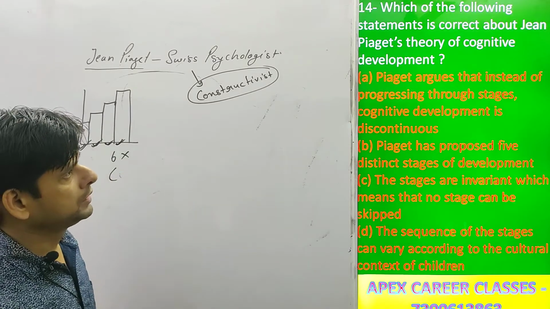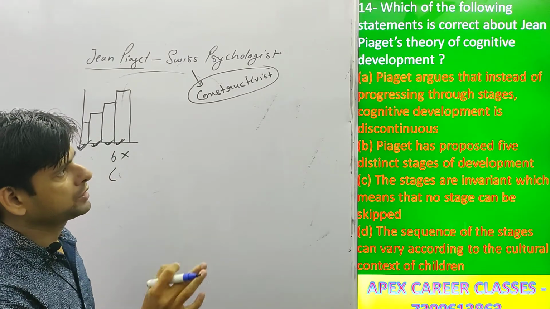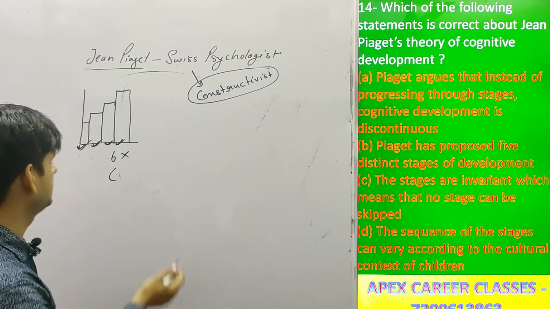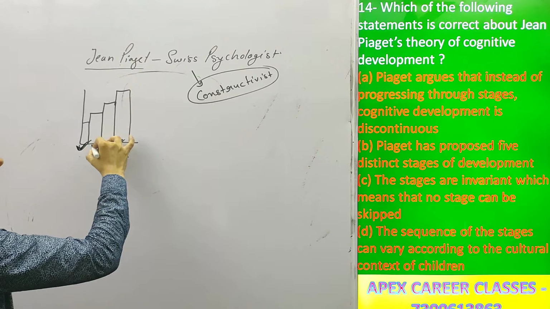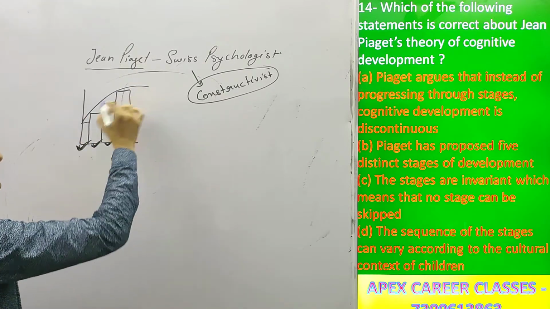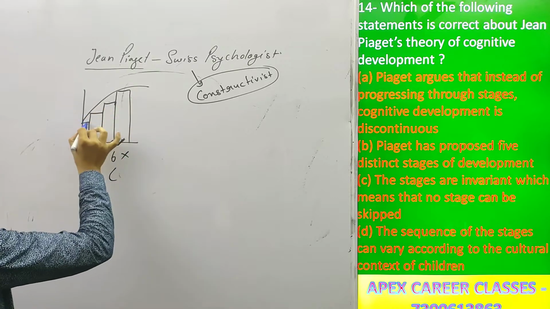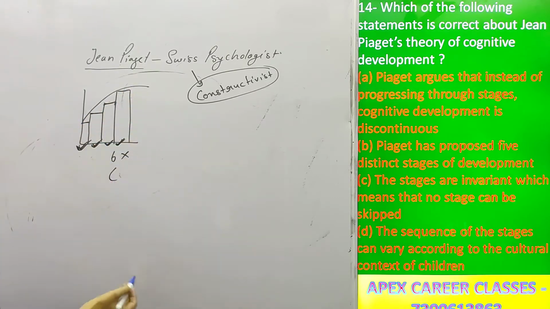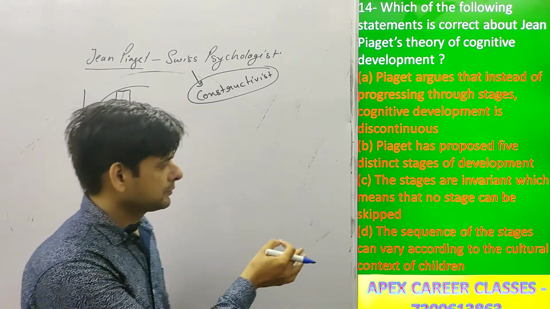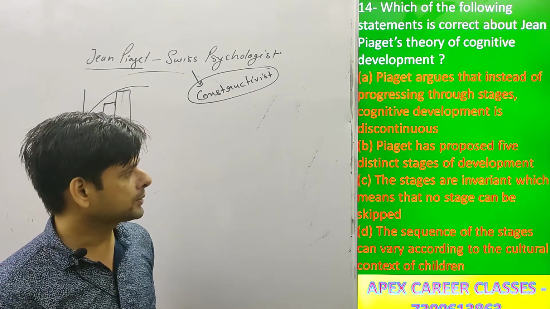And the first option is Piaget argues that instead of progressing through stages, cognitive development is discontinuous. Because development occurs in stages, it is not continuous. It is discontinuous. It occurs in stages. Option A is also correct and option D is also correct.